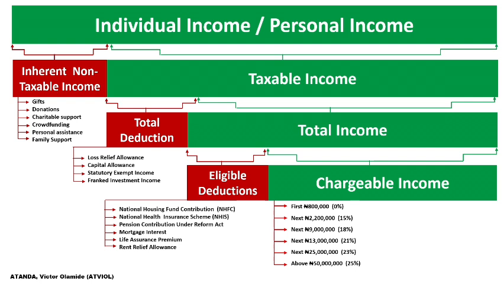If the income is found within that band, or within that tax band, the amount is going to be subject to tax at 21%. This is going to be attracted to tax at 21%.